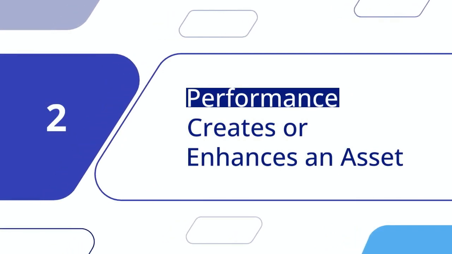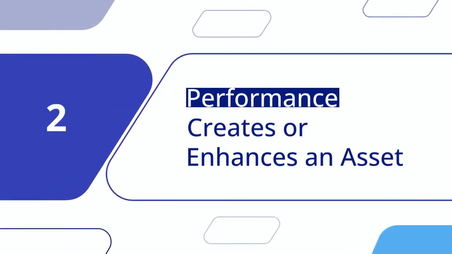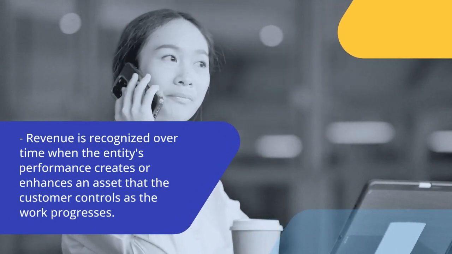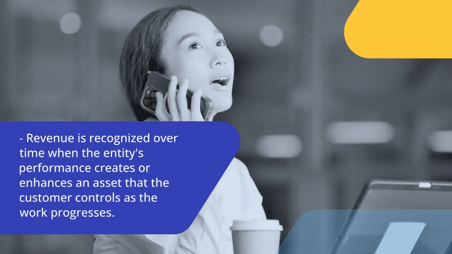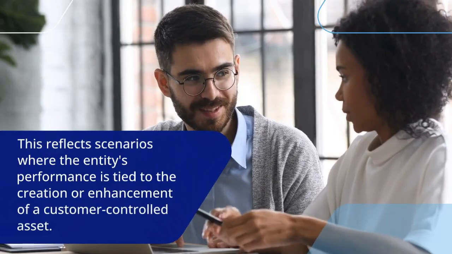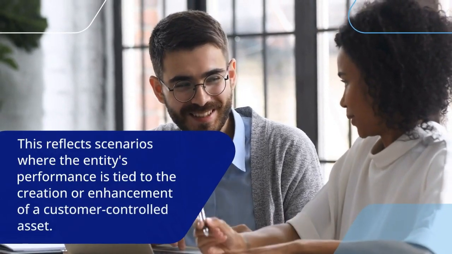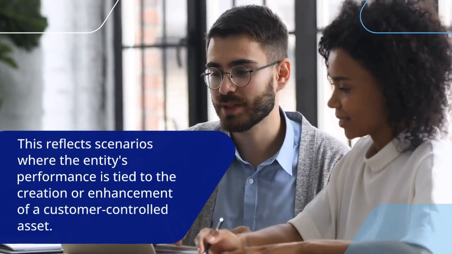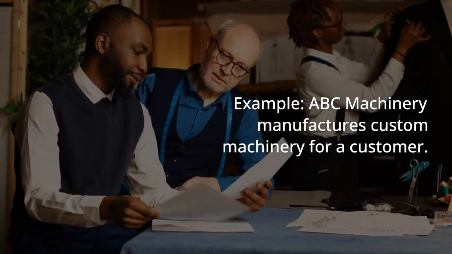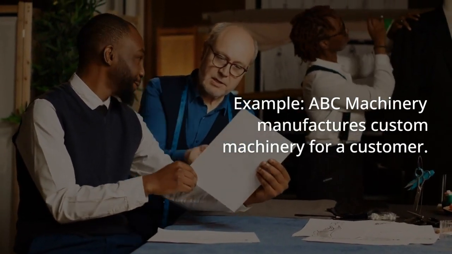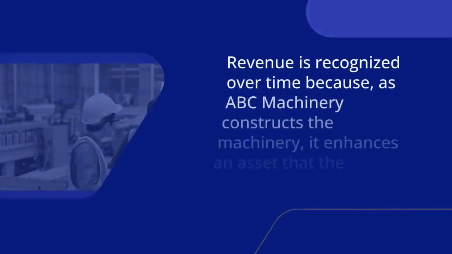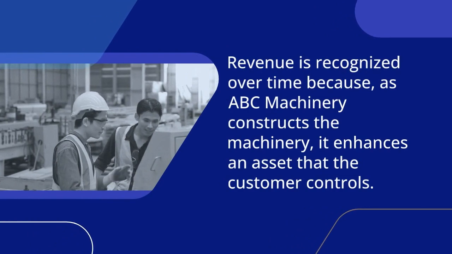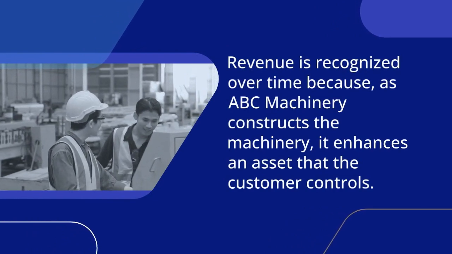Condition 2. Performance creates or enhances an asset. Revenue is recognized over time when the entity's performance creates or enhances an asset that the customer controls as the work progresses. This reflects scenarios where the entity's performance is tied to the creation or enhancement of a customer-controlled asset. Example: ABC Machinery manufactures custom machinery for a customer. Revenue is recognized over time because, as ABC Machinery constructs the machinery, it enhances an asset that the customer controls.